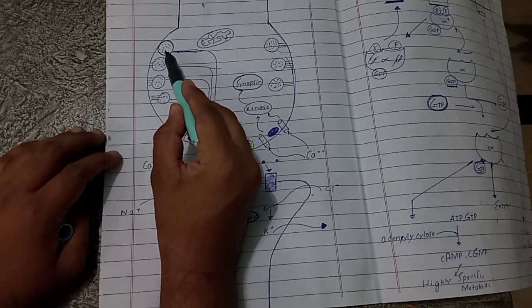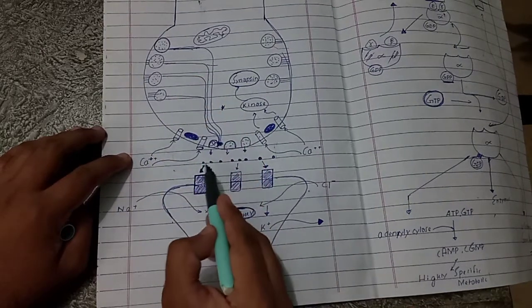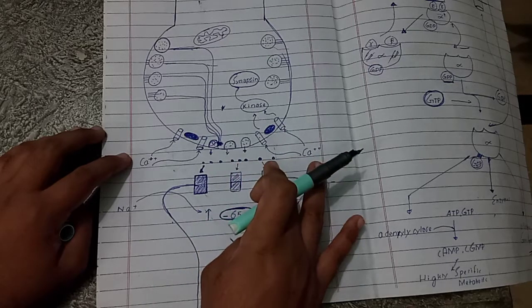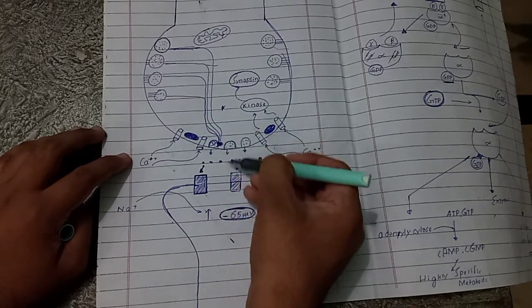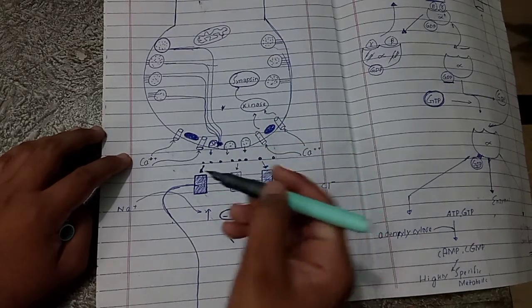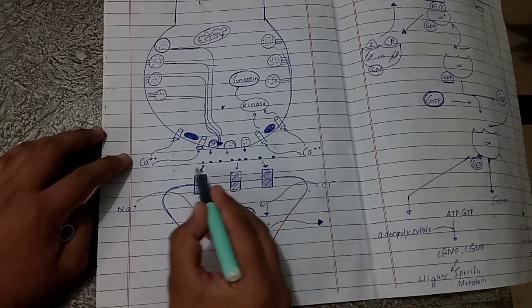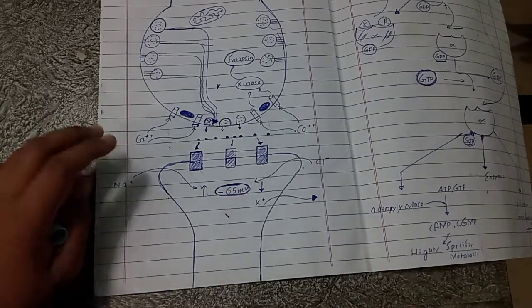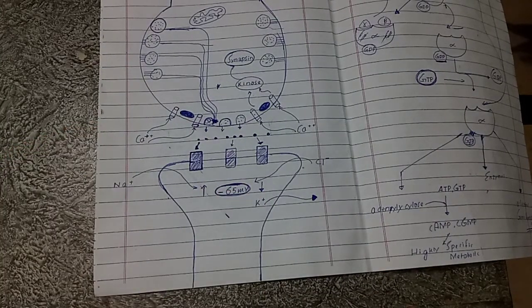And when the time comes, they release these neurotransmitter substances into the synaptic cleft, which is the space between the presynaptic and the postsynaptic terminal. It is usually 200 to 300 angstrom wide. Now we will discuss the mechanism by which these transmitter vesicles release their neurotransmitter substances into the synaptic cleft.